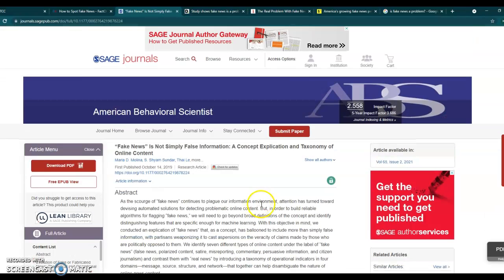So I could leave this up or I could close it. I don't know that I really want to get into the explication and taxonomy of online content. It seems a little highfalutin. I think maybe I'm just going to take my chances and go look in a database. So I'm going to close this.